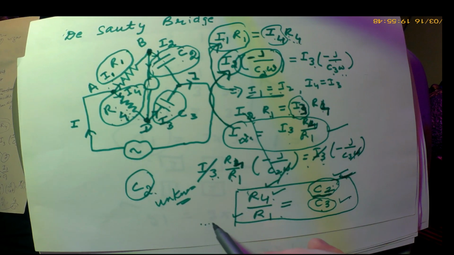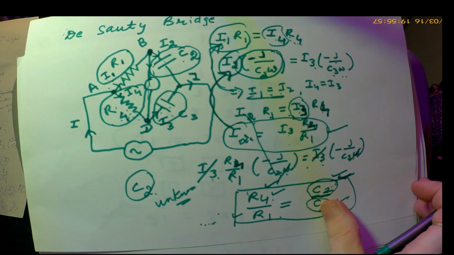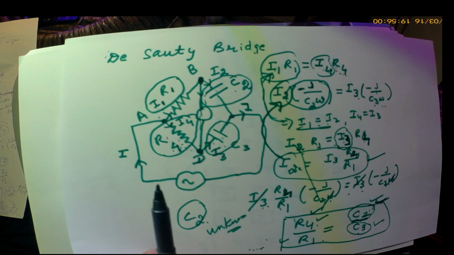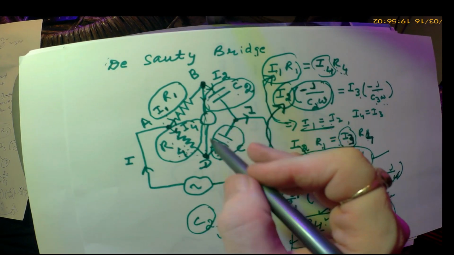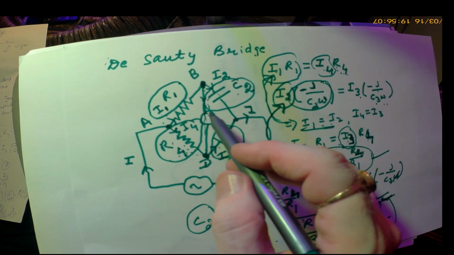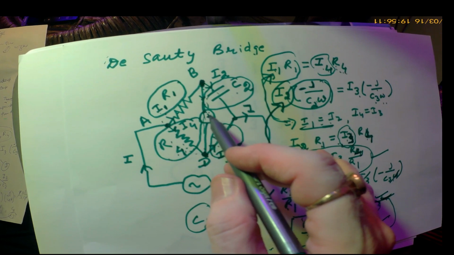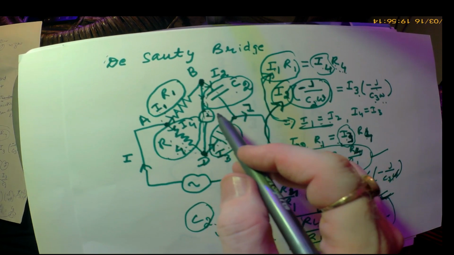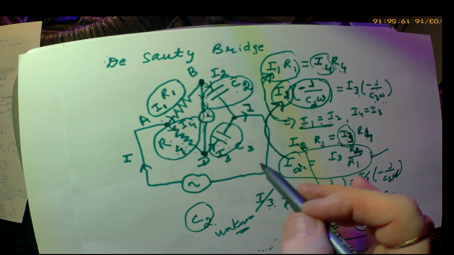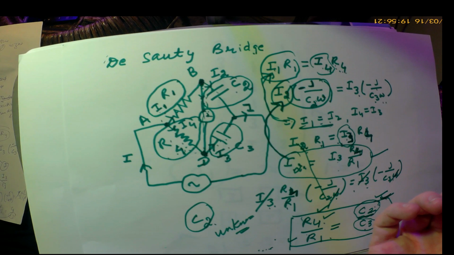But one thing is there: if the capacitors are not free from dielectric losses, then finding the balancing point becomes difficult. You will not find the null point here. Null point means zero deflection of the galvanometer. It will be difficult if the capacitors are not free from dielectric losses. Otherwise, there is no problem.